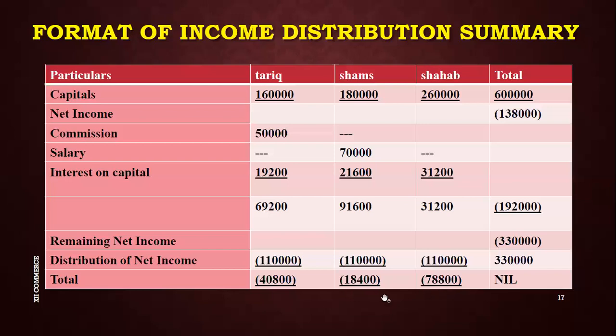In the last step, I have to do the verification. I show three workings, working one, two and three, for Tariq, Shams and Shahab for interest on capital. Then I will show three workings for distribution of net income. Then my last working is for the verification. I add these three values: 40,800, 18,400 and 78,800. This sum should be equal to your net income. You have to show the verification.